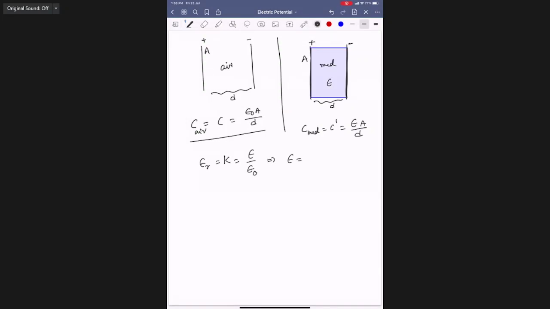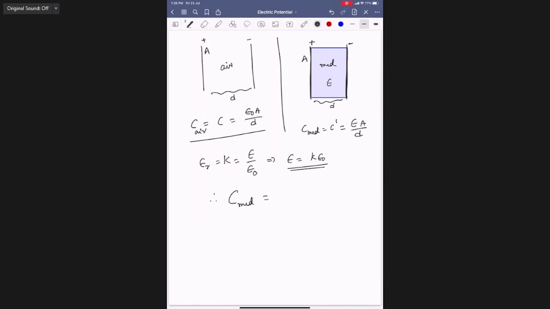This implies epsilon is K epsilon naught. Therefore, C in a medium, we have to completely fill it, not even a small gap should be left. So instead of air, we are putting some oil or rubber, anything like that.